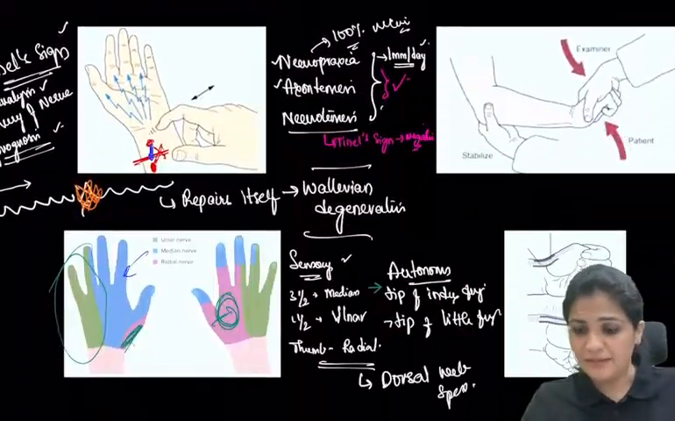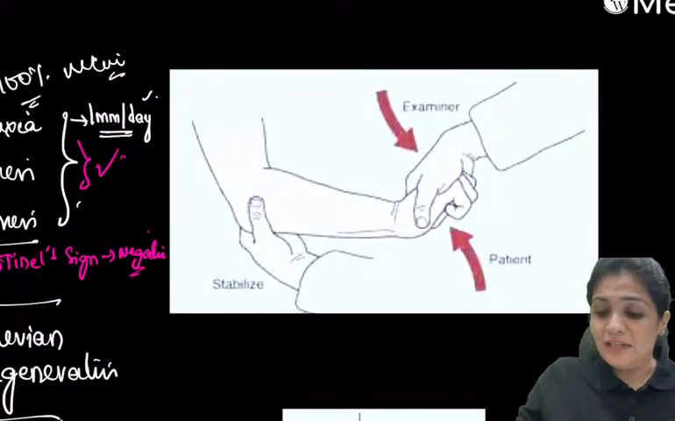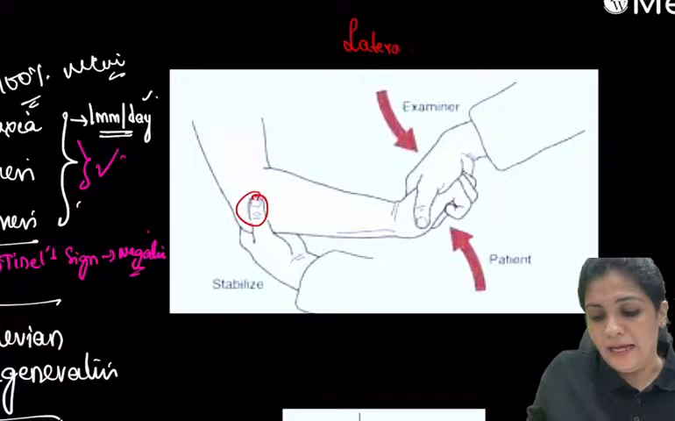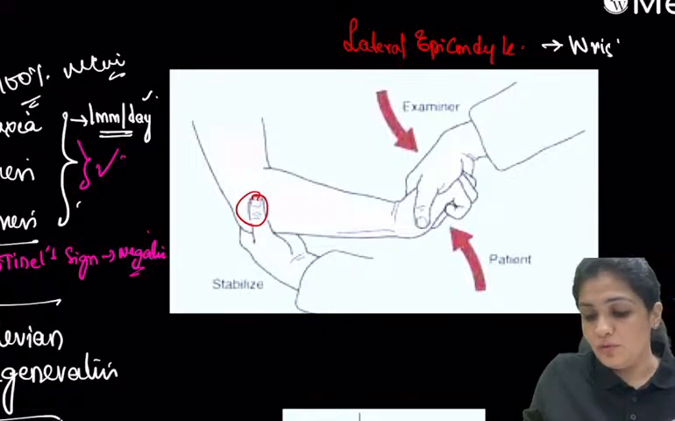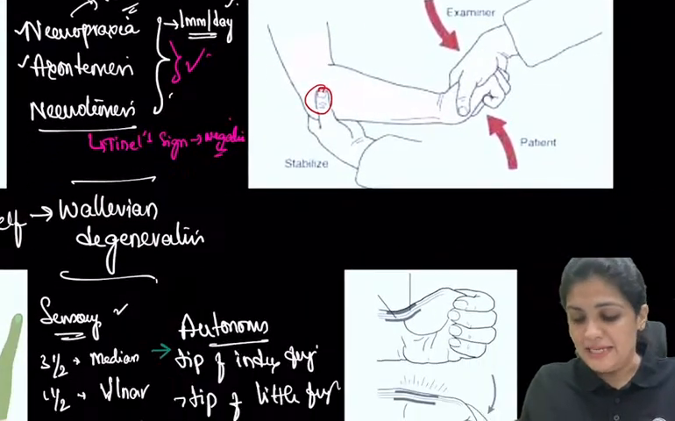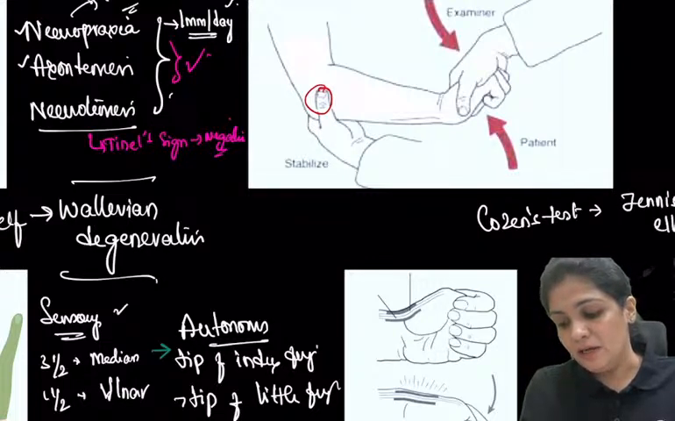Very, very important. Now coming to other tests. What does this test depict? Here you can see that the finger or thumb is over your lateral epicondyle. They are compressing over the lateral epicondyle and trying to do wrist extension. This test is called Cozen's test, and it is for tennis elbow.